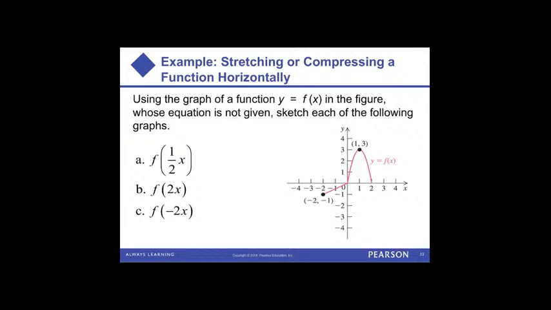So if we multiply the inside by a half, notice that that's between 0 and 1. That's actually going to cause a horizontal stretch by a factor of 2. So what that means is that the y values are going to stay the same, but now we multiply each x by 2 in order for it to work properly, right? So for instance, the y is going to stay as negative 1.